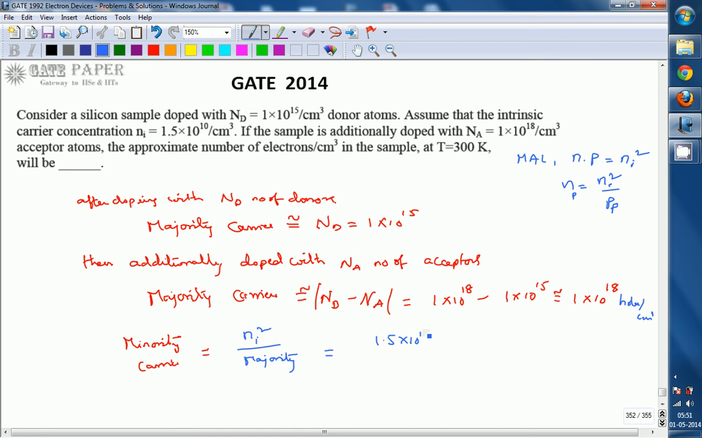So ni square is 1.5 into 10 power 10 whole square divided by 1 into 10 power 18. So 1.5 whole square is 2.25 into 10 power 20 divided by 10 power 18. So that will be 2.25 into 10 power 2, that is 20 minus 18, which is 225 electrons per centimeter cube. So the electrons present in the semiconductor after effectively being doped with donors and acceptors will be 225 electrons per centimeter cube. So the answer for this one is 225.